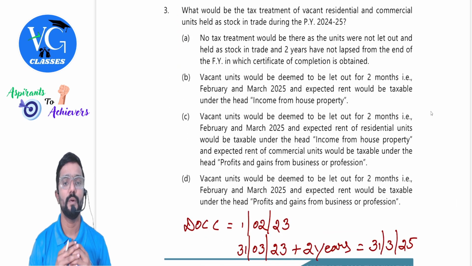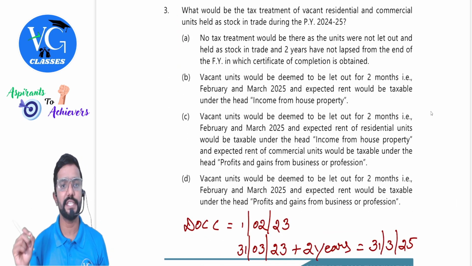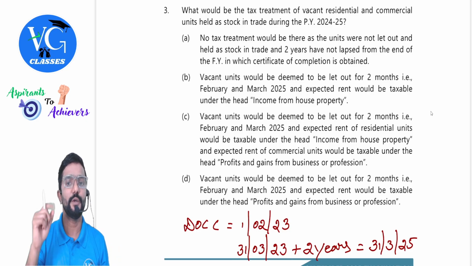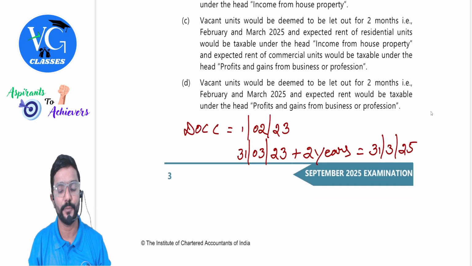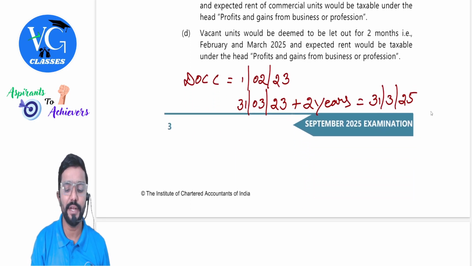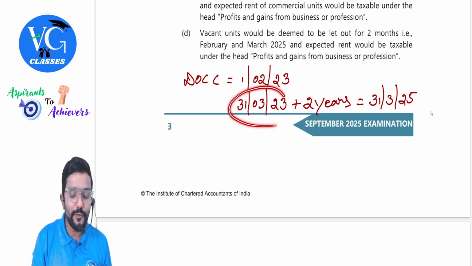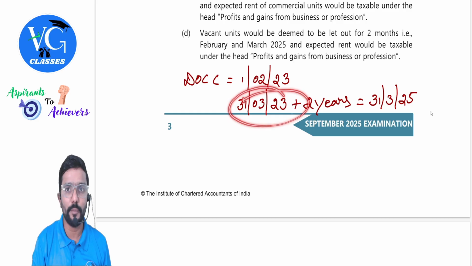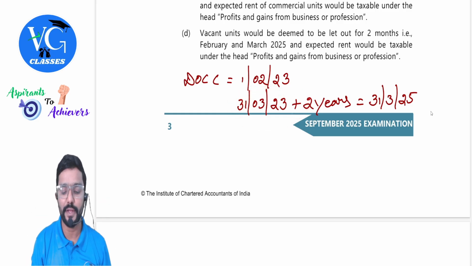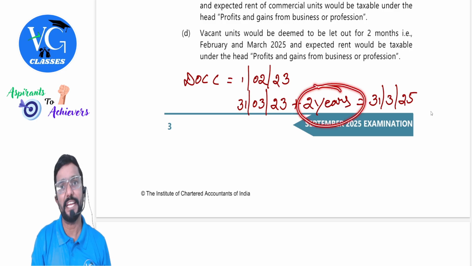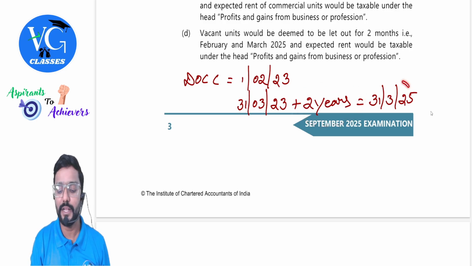Sure. Third, what would be the tax treatment of vacant residential and commercial units held as stock in trade during the previous year 24-25? Guys, interesting. When the completion certificate was obtained on 1st February 2023. And in IFHP, there is a provision telling from the end of the financial year in which the property completion certificate is obtained for a property, you can have 2 years lenient period. Clear? That will come till when? 31st March 2025. If the property remained vacant till then, it is not deemed to be let out property.